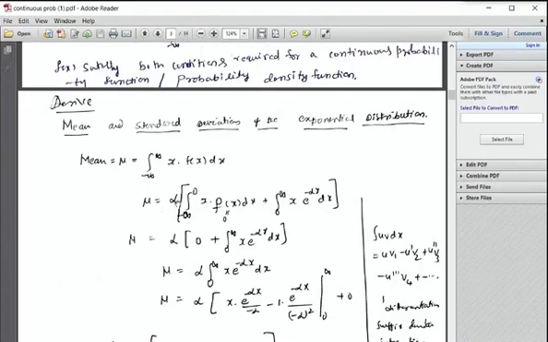We already took alpha outside, so there is no need to take it again. Write the interval minus infinity to infinity as minus infinity to 0 and 0 to infinity. Then x times f of x is 0 in the first part, and x times f of x is alpha e power minus alpha x in the second. Taking alpha common, 0 plus the integral from 0 to infinity, where the function is x e power minus alpha x. Therefore mu is alpha into the integral from 0 to infinity of x e power minus alpha x dx.